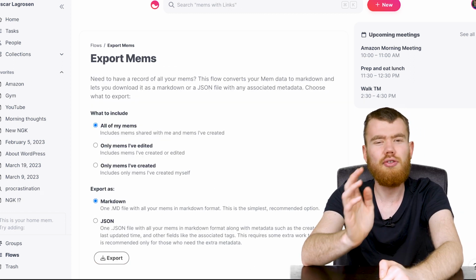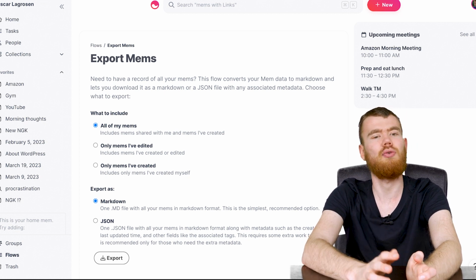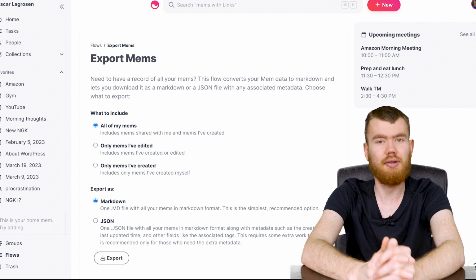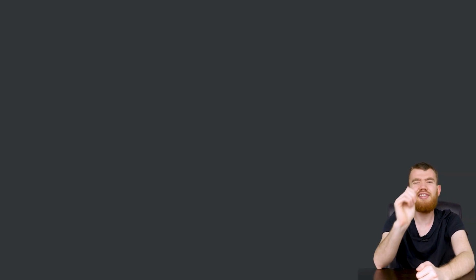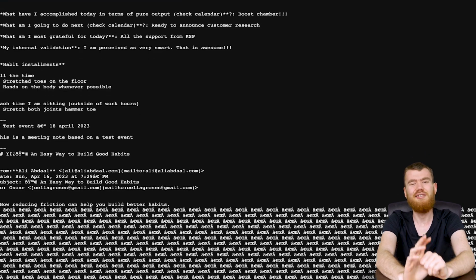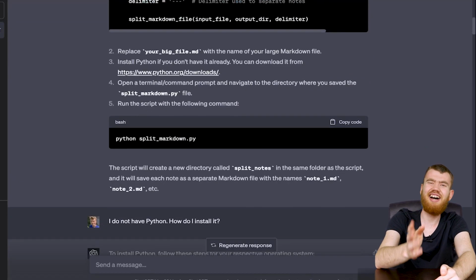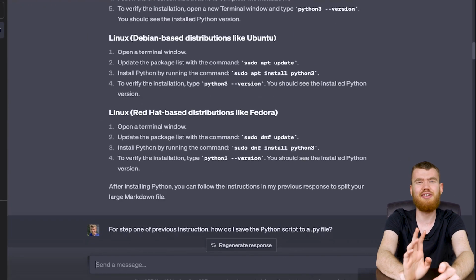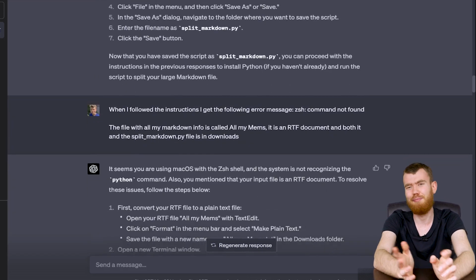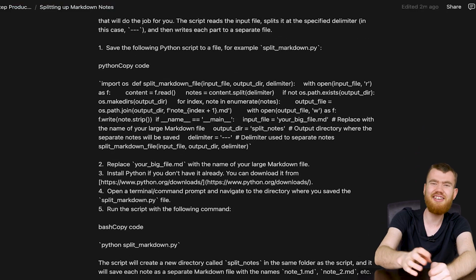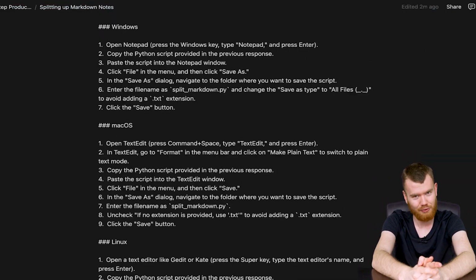Lastly, before we go into more automation than AI, you can easily export your notes in this menu here, which I did when I was making the Obsidian video. But instead of getting multiple notes, you will get a single markdown file with everything you've written, which was in my case pretty huge. So I had to use ChatGPT to create a Python script to separate them into multiple notes, and Mem didn't really do it for me. But I'll link in the description the exact conversation I had that helped me to do this, so hopefully it would do it for you as well.